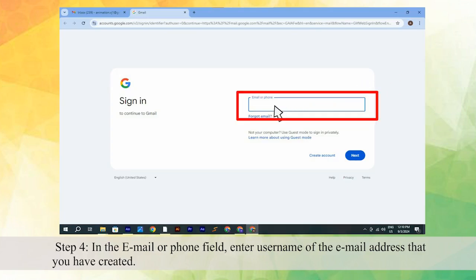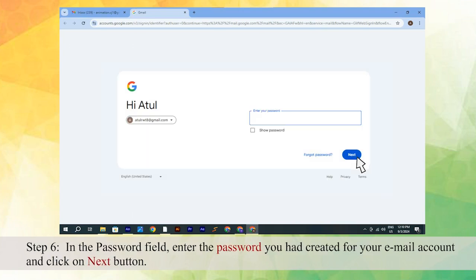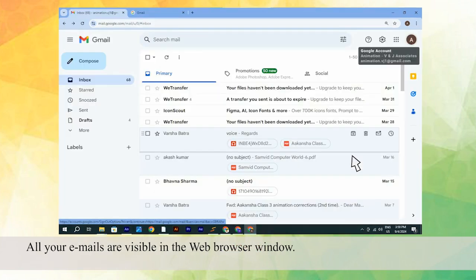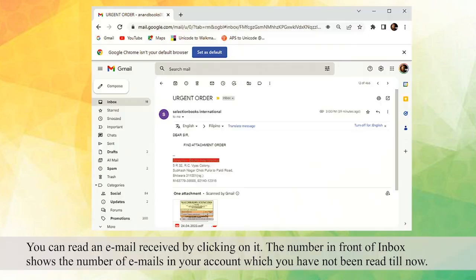Step 4. In the email or phone field, enter the username of the email address that you have created. Step 5. Click on the Next button. Step 6. In the password field, enter the password you had created for your email account and click on the Next button. All your emails are visible in the web browser window. Tech fact: in case you forget your password, then the mobile number you have entered will help you reset your password.